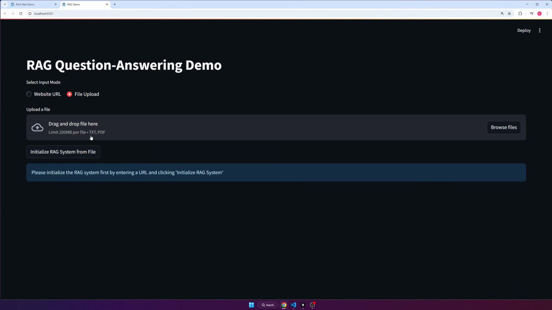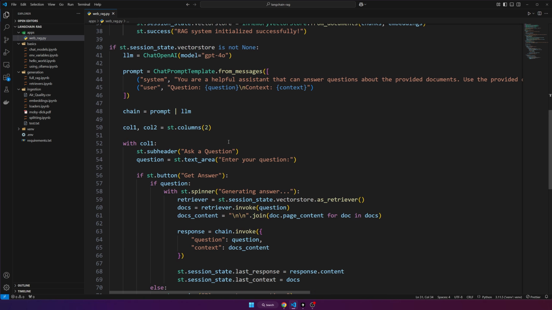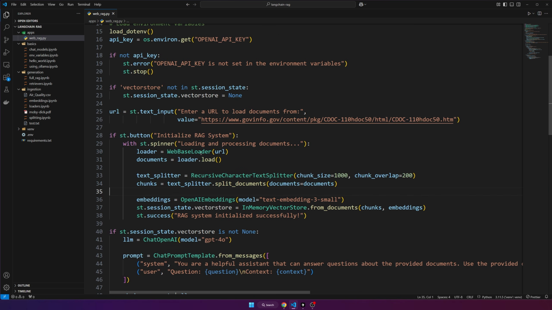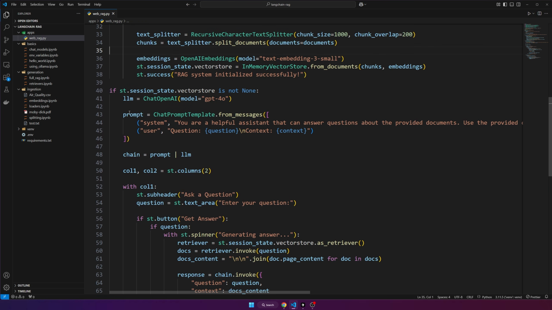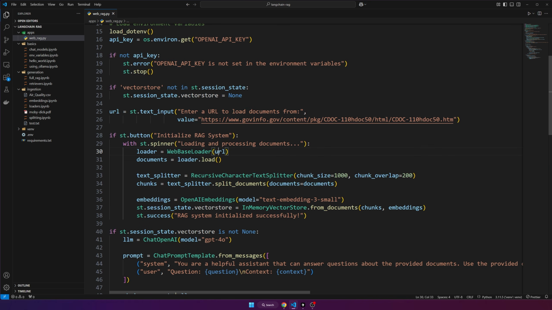So we can upload either a text file or a PDF or what other format you want to enable. And once you upload it, you can initialize it same as before and ask questions about it. If you want to see how to do that, then keep watching. Now, if you've been keeping up with what we've been learning about so far and everything makes sense, this is actually not that difficult. The only main thing that we have to change is our indexing pipeline. The generation pipeline is the same. We're still going to be using a retriever and getting documents and such. But now we're changing our indexing pipeline to load from different sources other than just a URL.